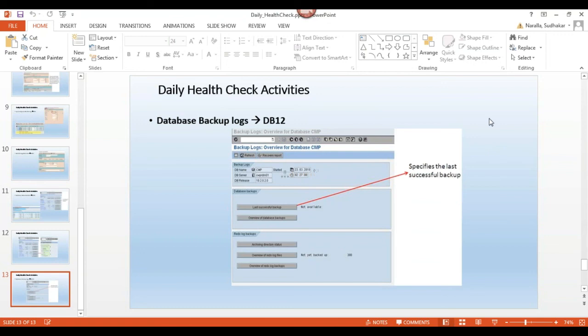Why? Because my production data is huge data, right? 500 GB, 1 terabyte, 2 terabytes. So if I store a backup at disk level, I need that much space at disk level, correct? So for the safer side, in production systems, they will take backups in a tape location.